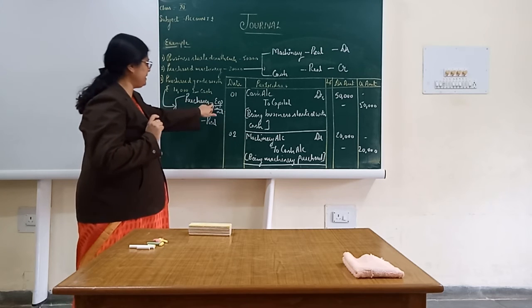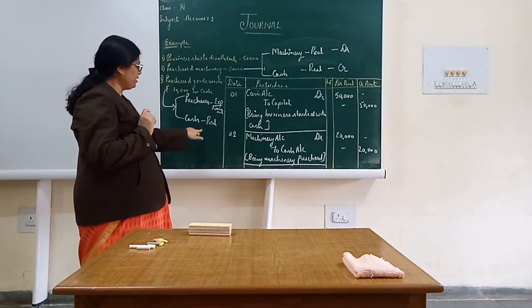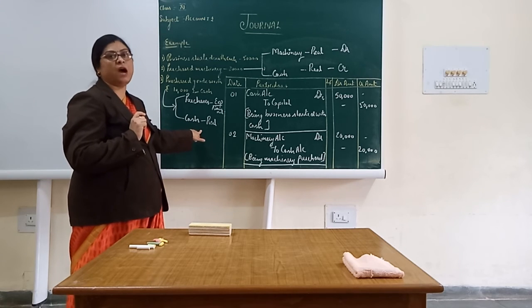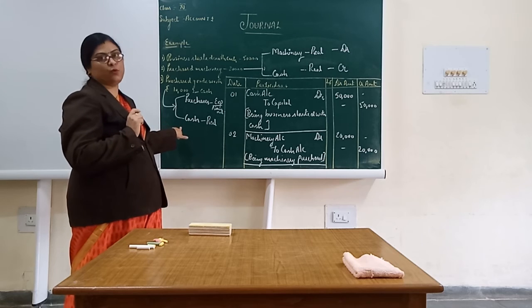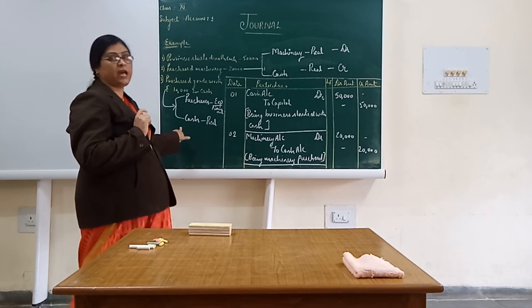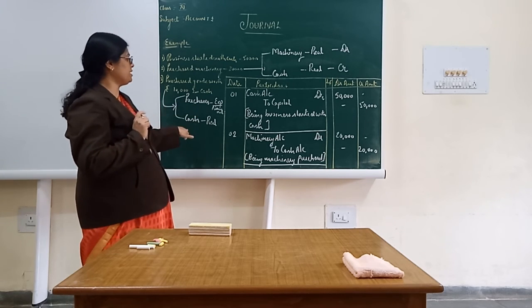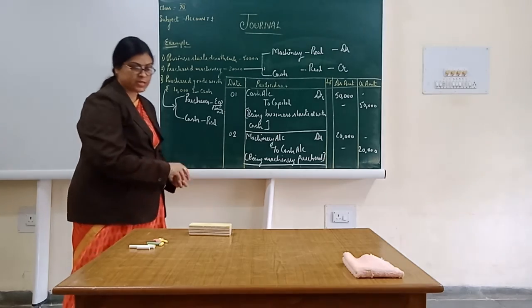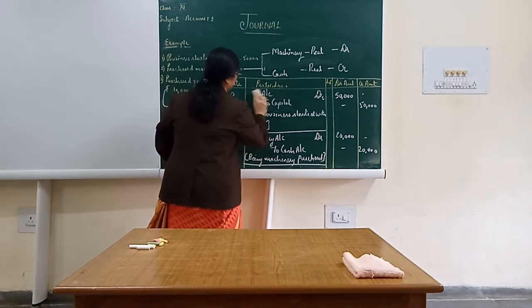Over here, this is an expense. That means purchase to be debited. For the real account, whatever is moving out, that has to be credited. Here, cash is moving out of the business, hence this is going to be credited. So the entire journal entry will be purchases account debited to cash account. How has it to be written? I am giving the serial number 3 to it.